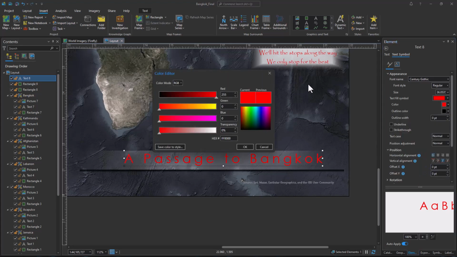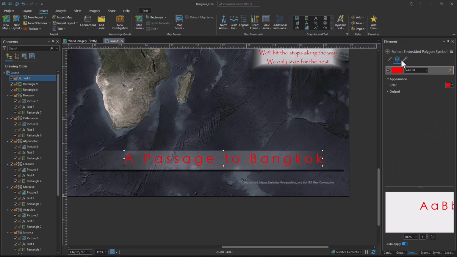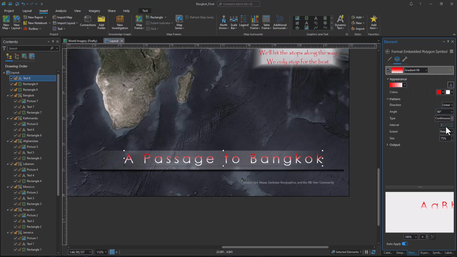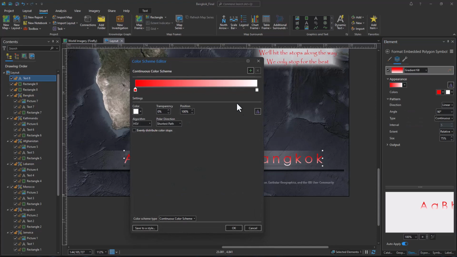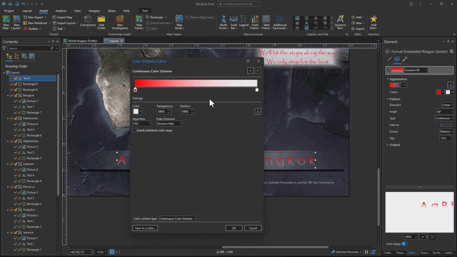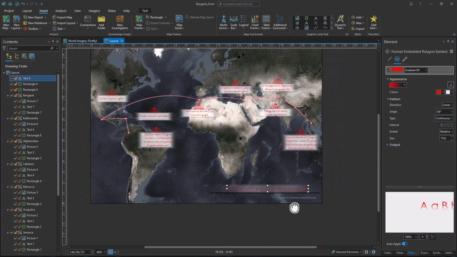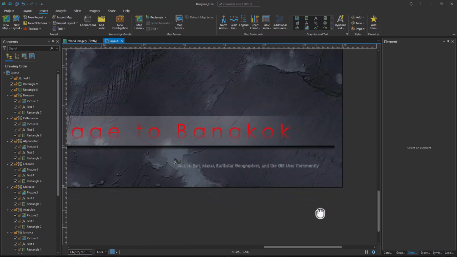And of course, we can't leave it alone. So let's go ahead. And as you know, fonts are just polygons to ArcPro, so let's treat them as such. And let's go to our old friend, the gradient fill. 100% transparent. It's like, yeah, good. I don't like the white though, so let's make it transparent red. 100% transparent red. There we go. Ah, better. Classy. I like it. Okay. Cool. Almost done. Almost there.